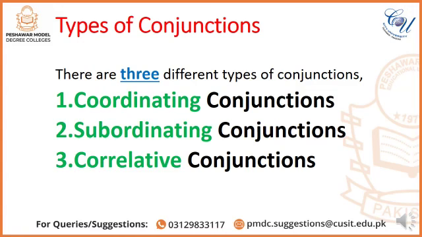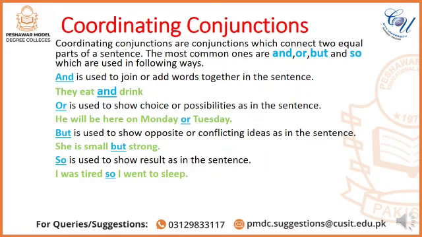I hope it's clear. Now we are going to discuss types of conjunctions. There are three different types of conjunctions: the coordinating conjunctions, subordinating conjunctions, and correlative conjunctions. We are going to discuss each of them one by one in detail. Let's start with coordinating conjunctions.